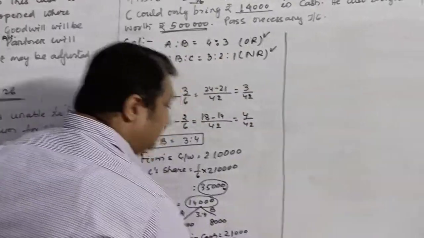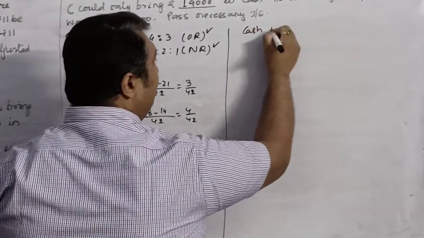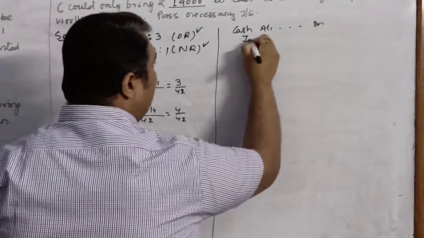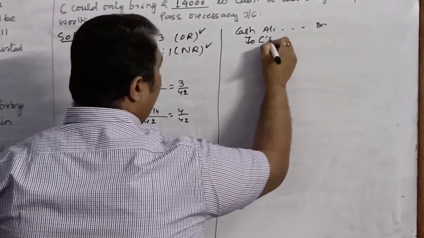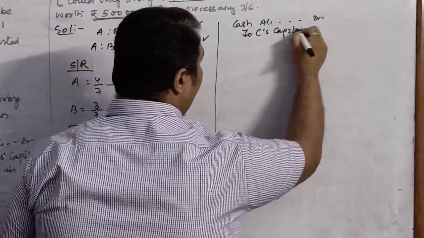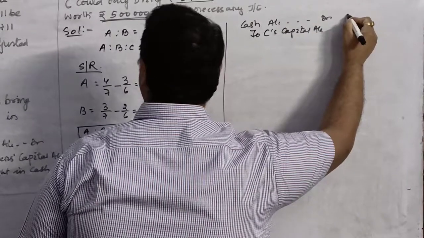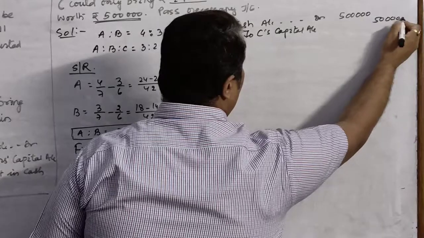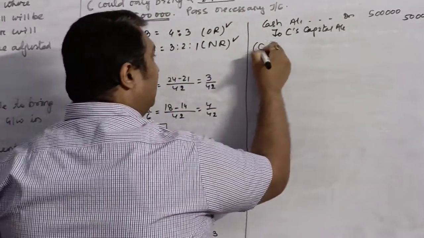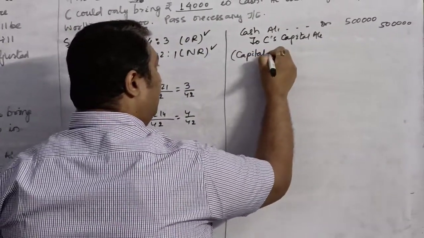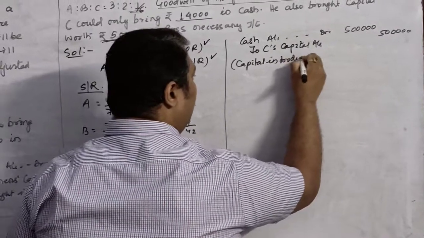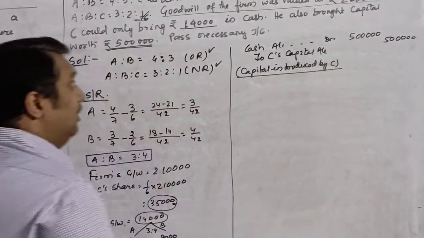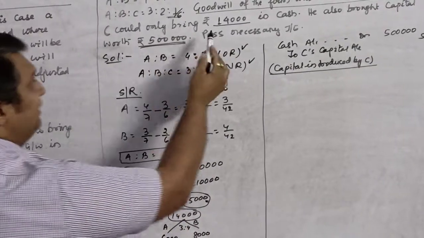So in this case, you will first of all pass the entry for the capital which he is bringing. I am not drawing the format. So cash account debit to C's capital account. He has brought rupees 5 lakhs as his capital. So I will write it over here, 5 lakhs as capital introduced by C.